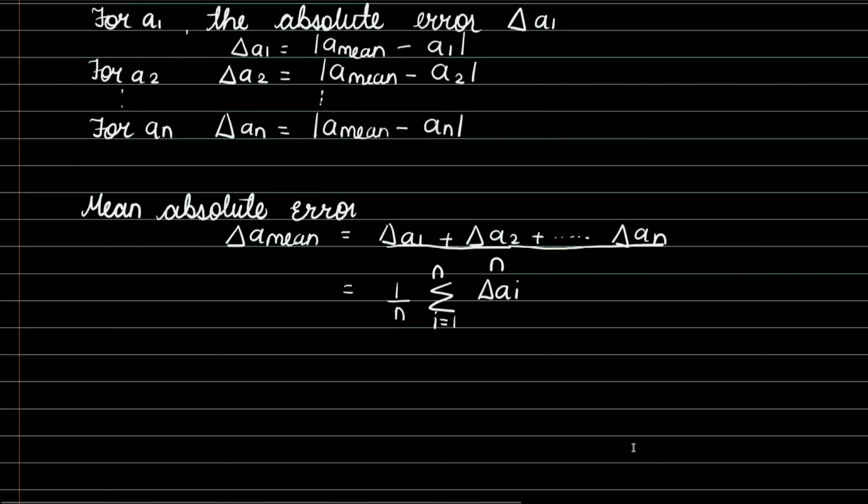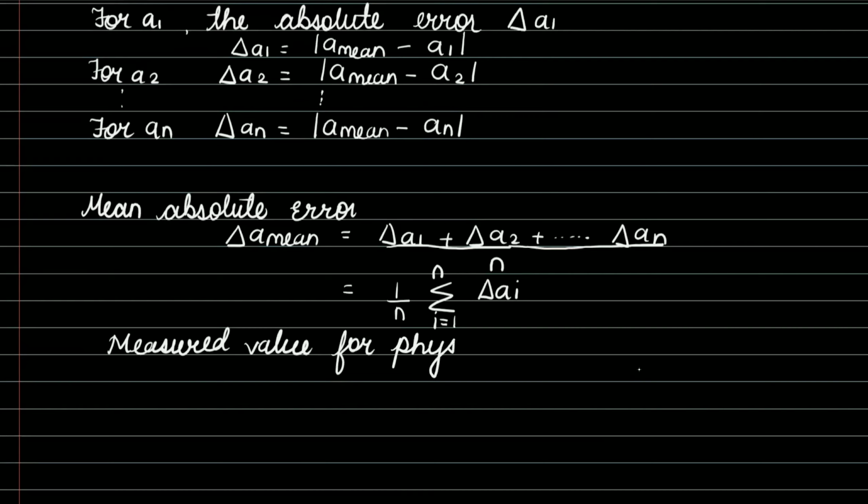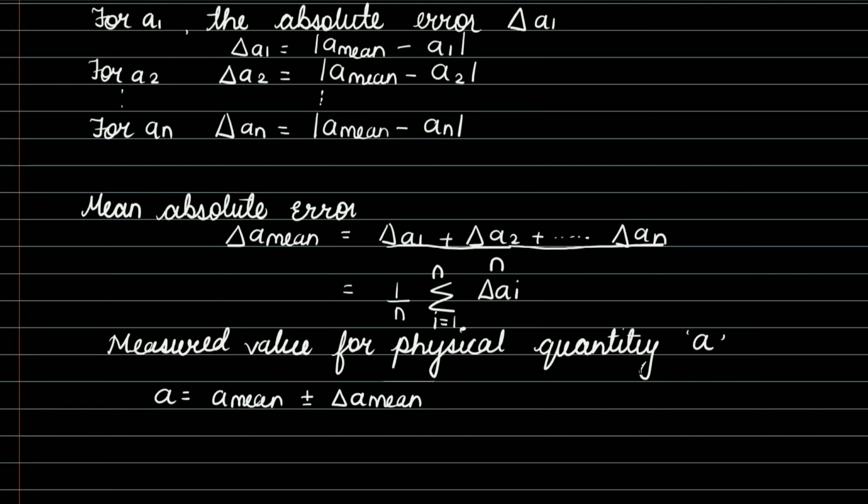So the measured value of a physical quantity A, any physical quantity, which we have discussed in our first lecture, can be written as A equals A mean, which we have calculated in our first step, plus or minus delta A mean, which we have calculated in our third step.